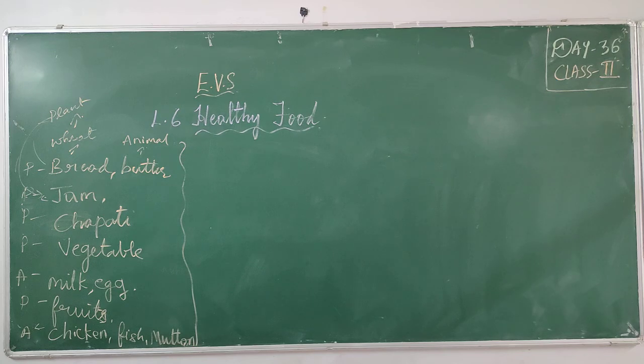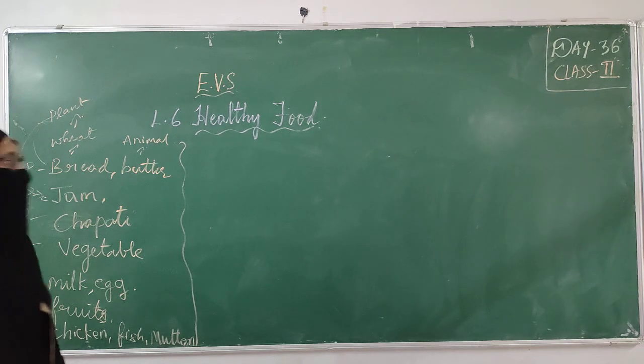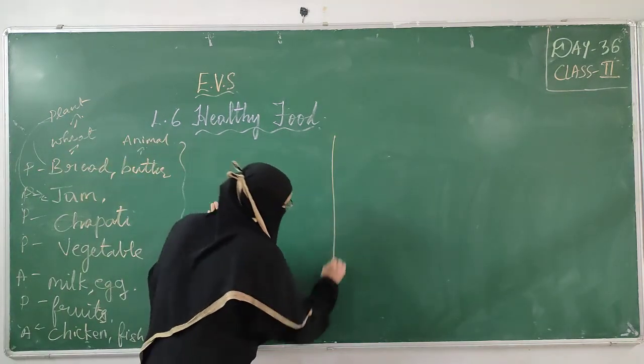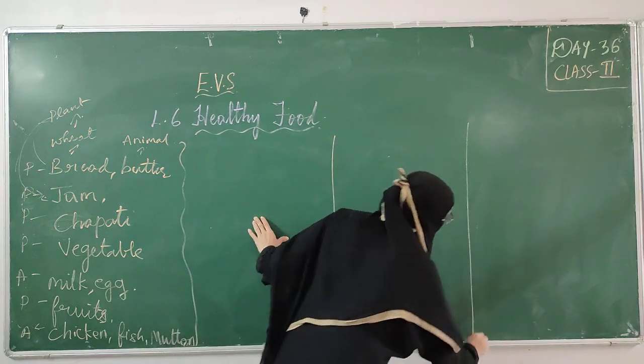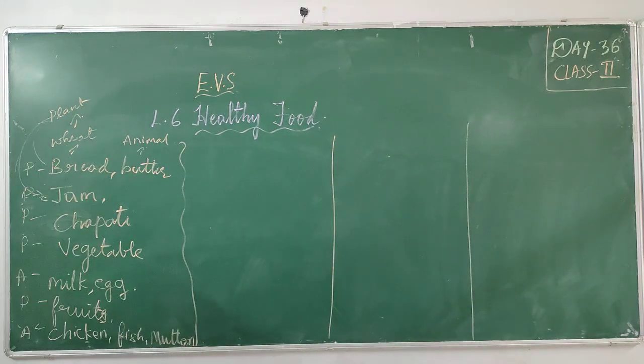So let us learn about the different groups of food in today's chapter. Food can be divided into three parts. What are those three parts we are going to study? We should eat from each food group in the right amount to stay healthy.